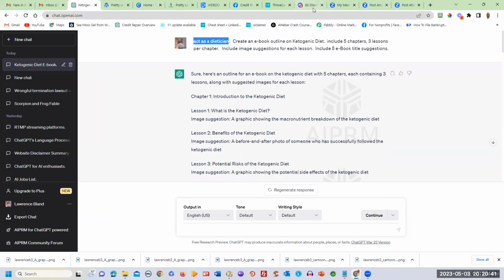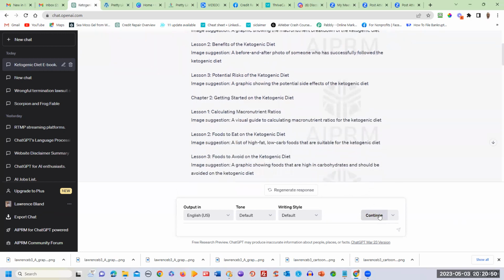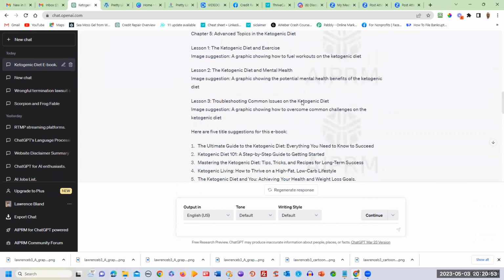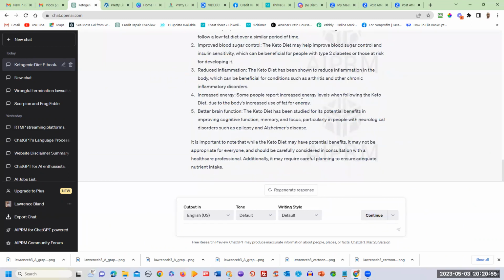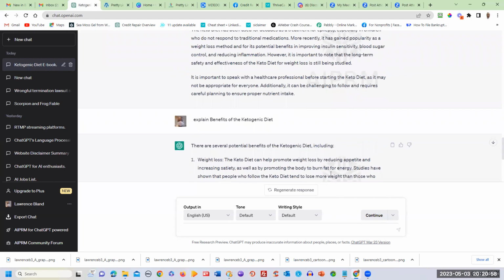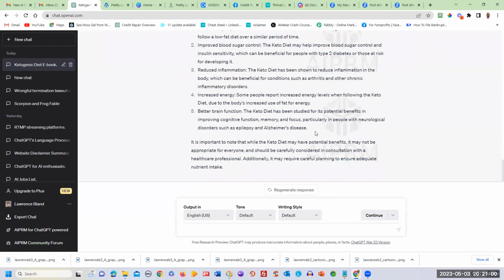You can change all of these numbers. If you wanted to do 6 chapters, 17 chapters, or 100 chapters, you could do that. You just have to click continue down here. But in this particular case, it's finished it off. You could click continue and it'll give you some more information on it. And you can specify how much information you want, like 100 words, 500 words, 10,000 characters, 1,000 characters, however you specify it, that's how ChatGPT will do it. And so that's pretty much it.